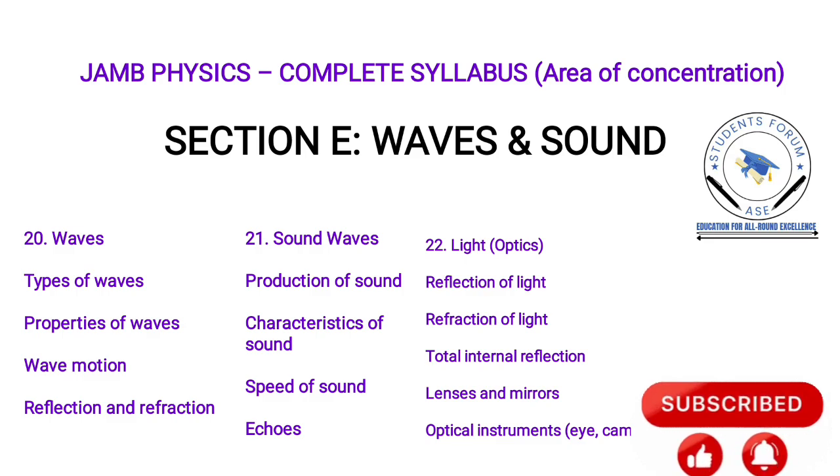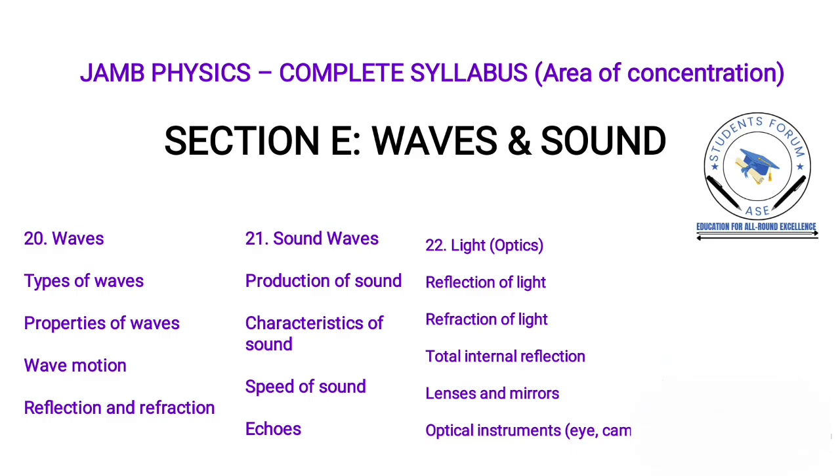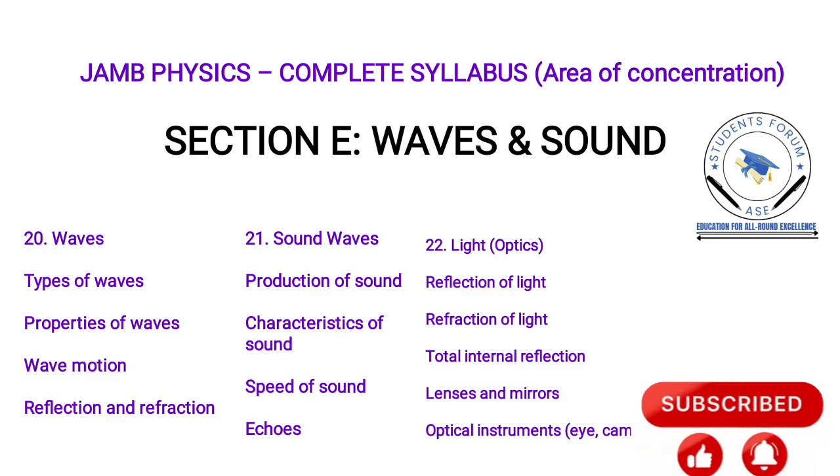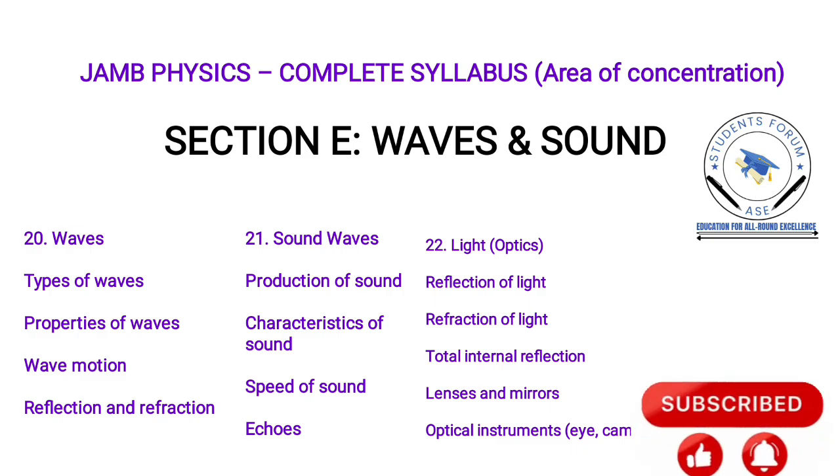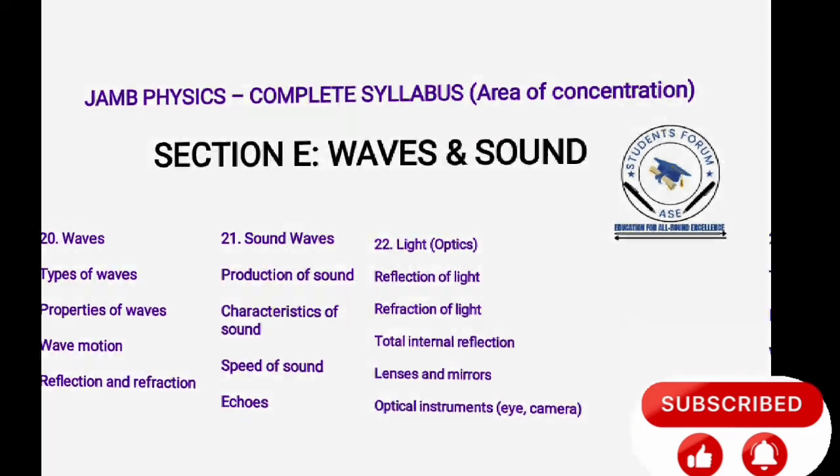And then number 22, we have light and optics. We have reflection of light, refraction of light, total internal reflection, lens and mirror. Those are the subtopics we have to know under this one. Optical instruments, that's the eye and camera.